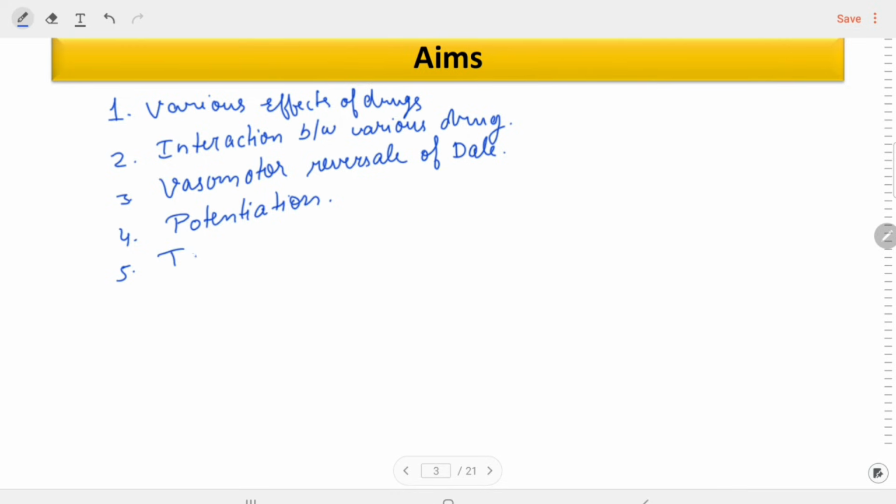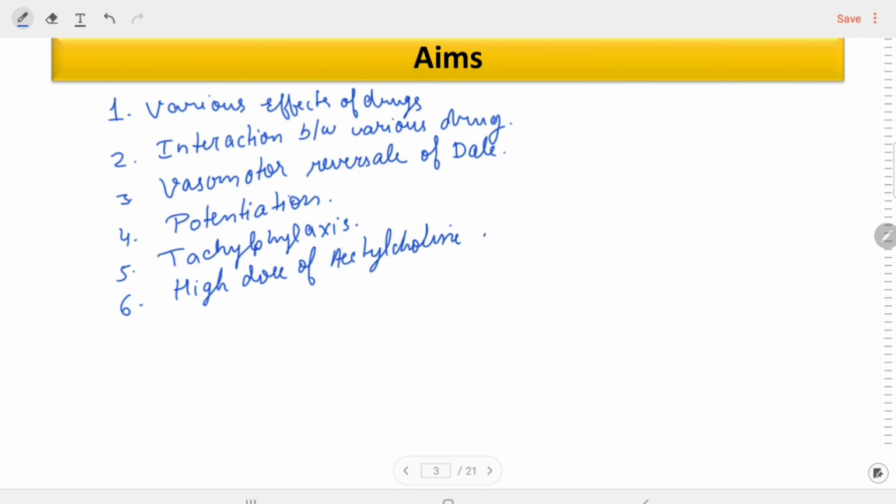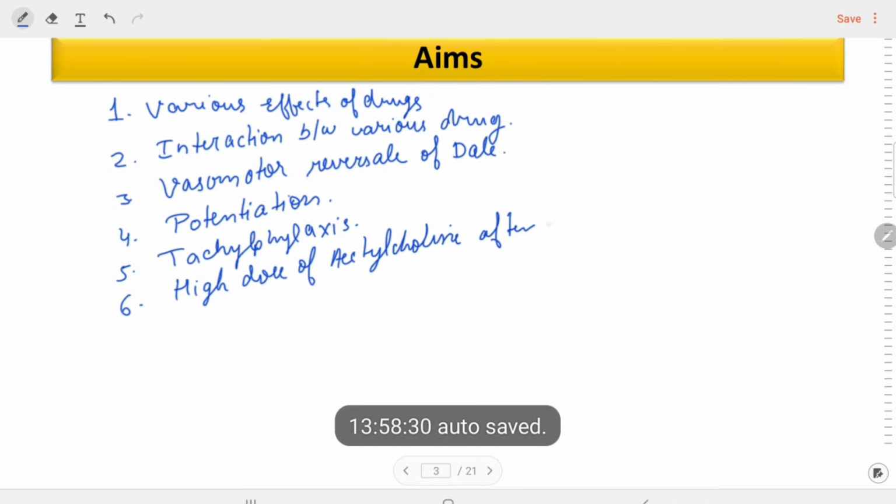Fifth, what is tachyphylaxis? We are going to see the effect of a drug that causes the phenomenon called tachyphylaxis. Sixth, what will be the effect after a high dose of acetylcholine? What will be the effect of a high dose of acetylcholine after atropinization?